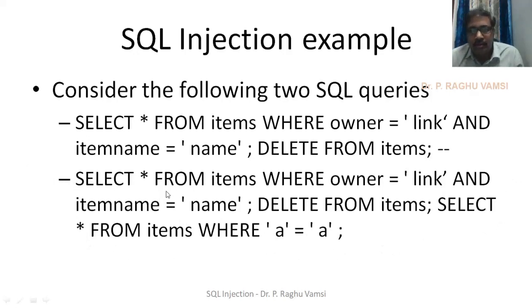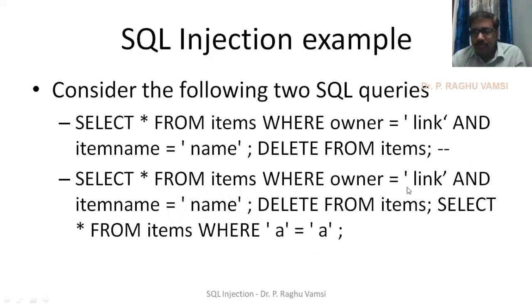Developer may write the code like this. But what parameters need to be obtained from the form? Owner name may be obtained from the web application form, and item name may be obtained from the web application form. These are the two things obtained from the web application form.